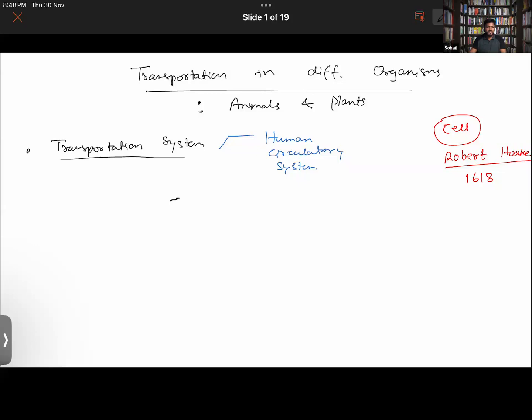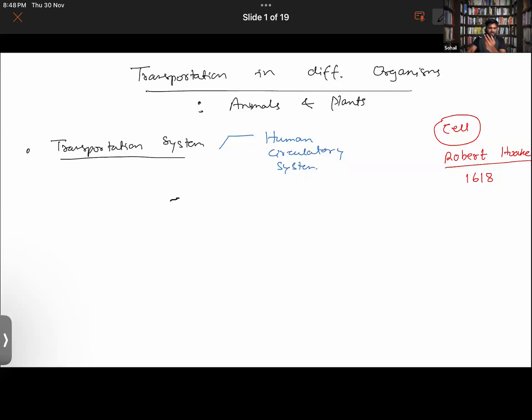So that is also one of the things which we are going to study in the class. Also, the different types of organs that are part of the human circulatory system, namely the heart, we will study in detail. How the heart is pumping blood, what is the mechanism involved in that, how blood is flowing through the heart. All that we'll be covering in the class.